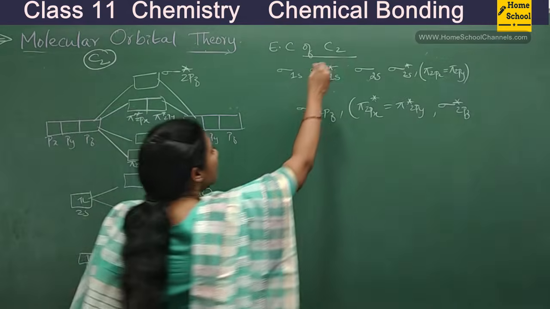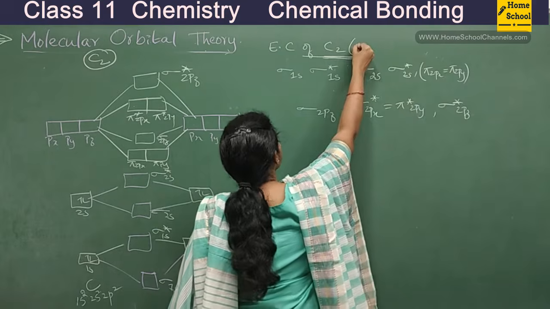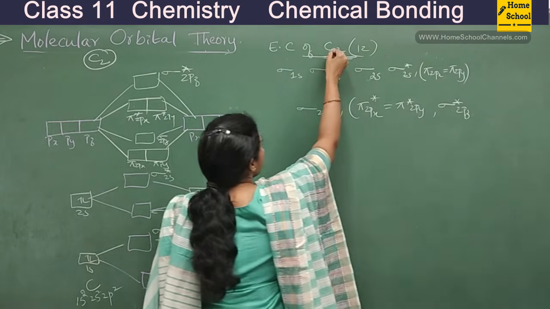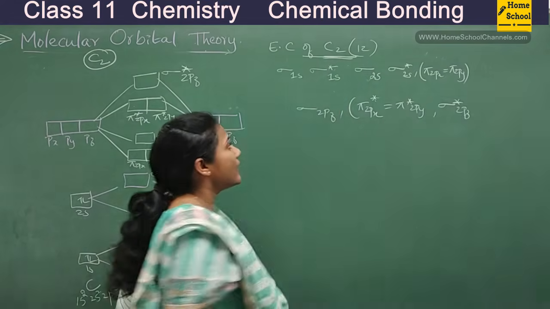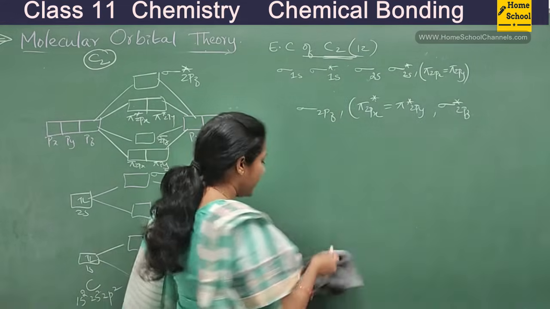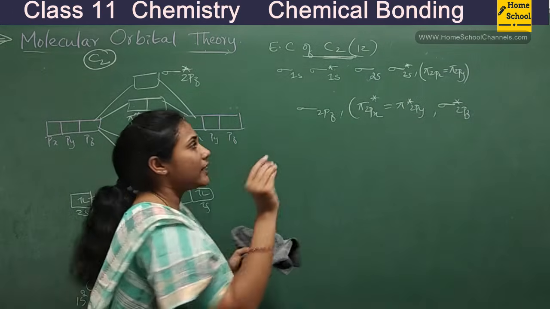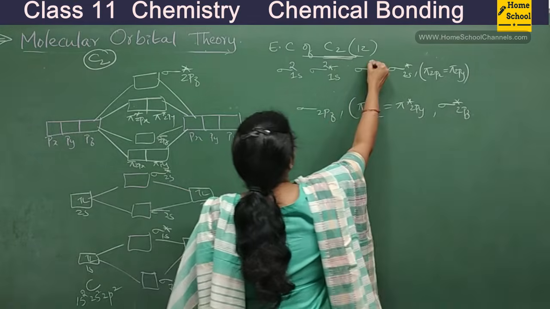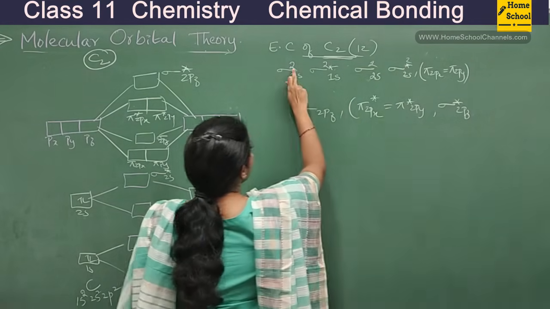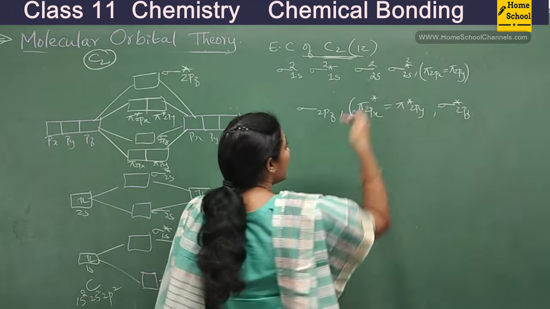Now how many total electrons are there in C2? 12 electrons, isn't it? Each carbon has 6, so in C2 you have 12 electrons. Now go on filling it, guys. Each orbital can have 2 electrons, right? First 2 electrons you will show. Later 2. Here 2, here 2. How many electrons are over? 2 plus 2, 4, 5, 6, 7, 8. So out of 12, 8 are over.